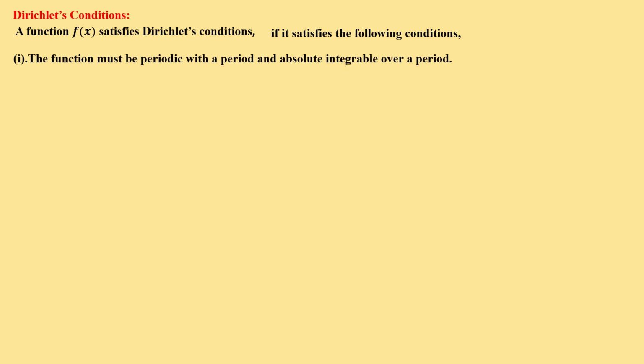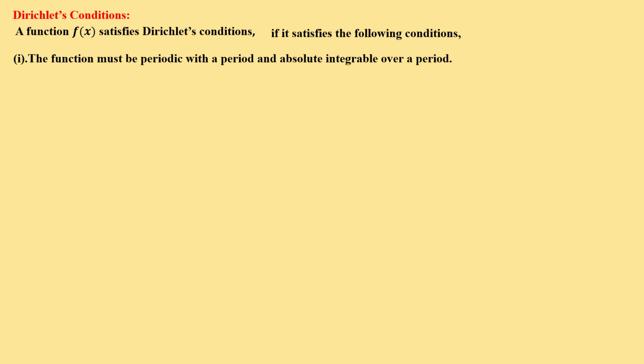Next, Dirichlet's conditions. A function f(x) satisfies Dirichlet's conditions if it satisfies the following. First, the function must be periodic with a period and have an absolute integral over a period; we know these from the previous definitions.